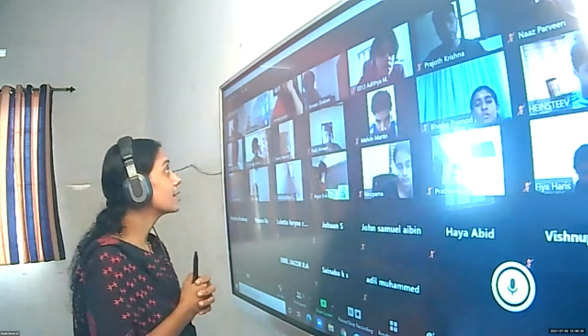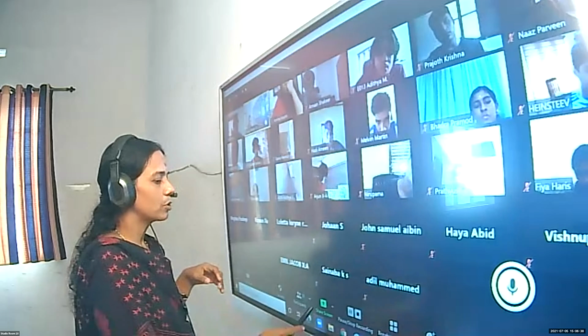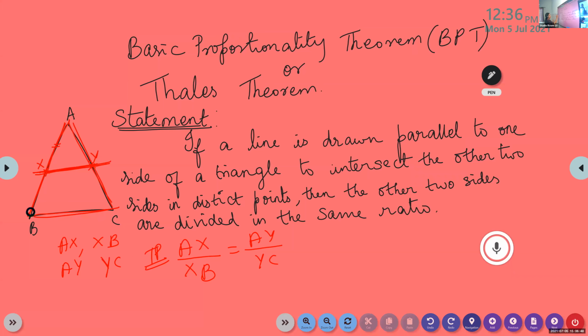Ma'am, what should we prove in that statement? What do you have to prove? Look there. The two sides are proportional. If your line is dividing like this, these two sides are proportional. The length AX by XB will be same as AY by YC.